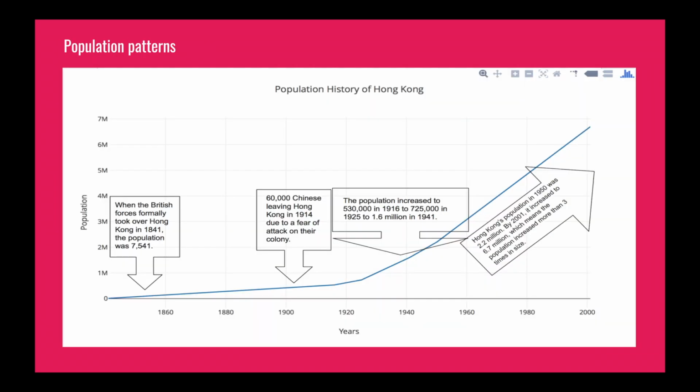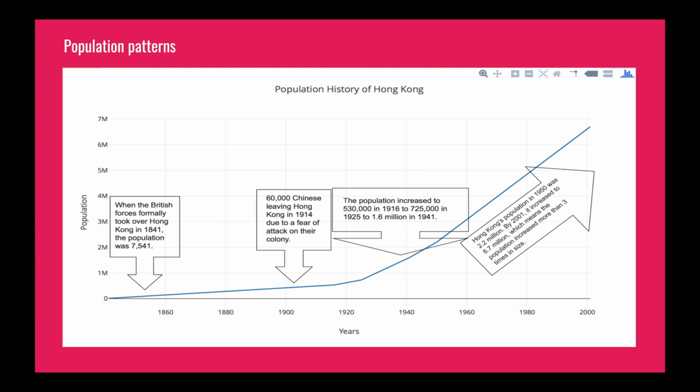Population patterns. When the British force formally took over Hong Kong in 1841, the population was 7,541. A century later, the figure officially stood at 1,600,000. This figure fell to 500,000 in 1945, following the Battle of Hong Kong. However, ever since then, the population has steadily increased, culminating in its current figure.